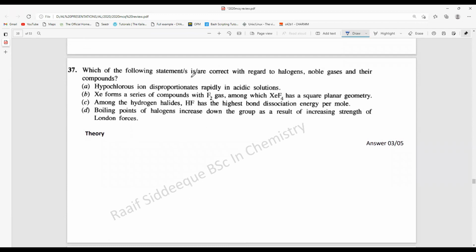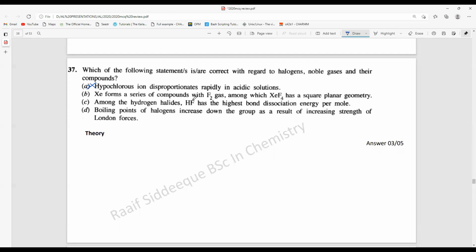Which of the following statements with regard to halogens and the noble gases and their compounds? Hypochlorous ion disproportionates rapidly in acidic solution. If you remember this, fine. If you do not remember, please go through this again and again, because hypochlorous ion does not disproportionate in acidic condition. It will disproportionate in the basic condition, right? If you do not know, please go through the resource book. This is in the notes, pretty straightforward. So I am not going to spend much time.